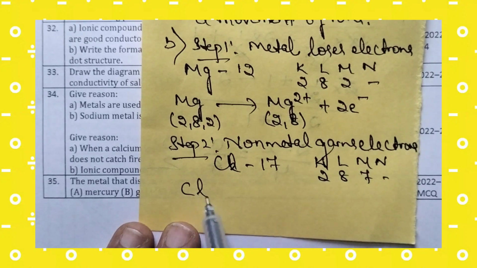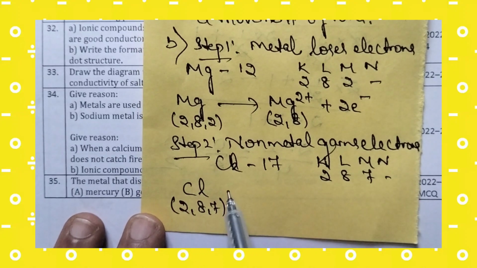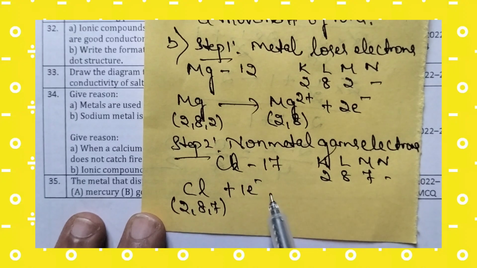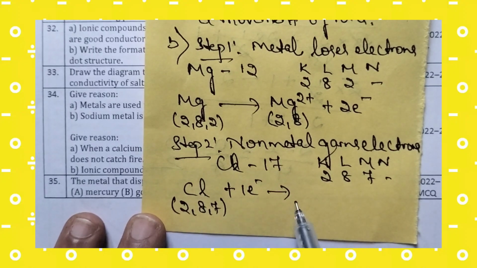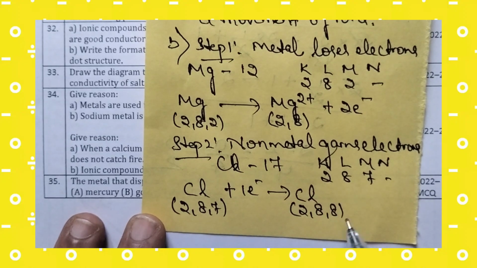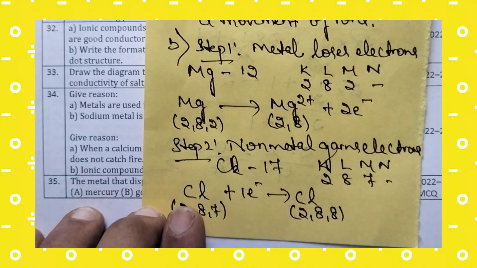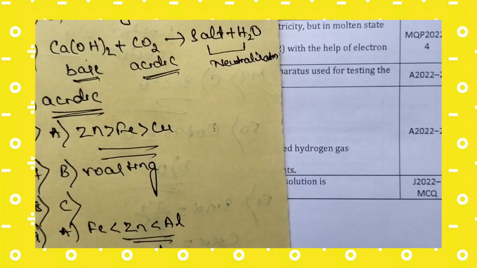So the chlorine atom 2, 8, 7 will gain 1 electron. By gaining 1 electron, the chlorine atom will become chloride ion, 2, 8, 8. So this is step number 2.